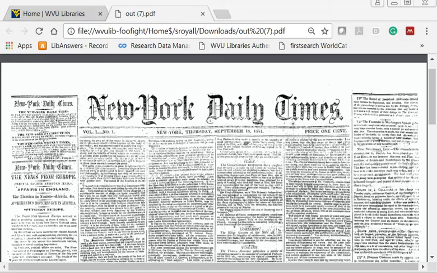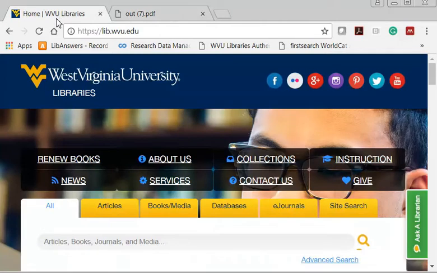The New York Times newspaper began publication in 1851. It is a fascinating primary source for information on the New York theater and dance scene over the last 166 years. To get to the New York Times online, begin at the library's homepage.